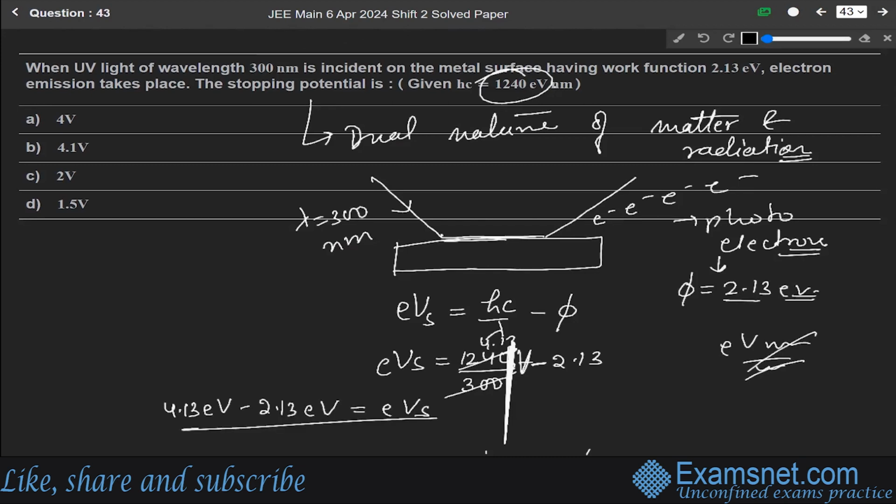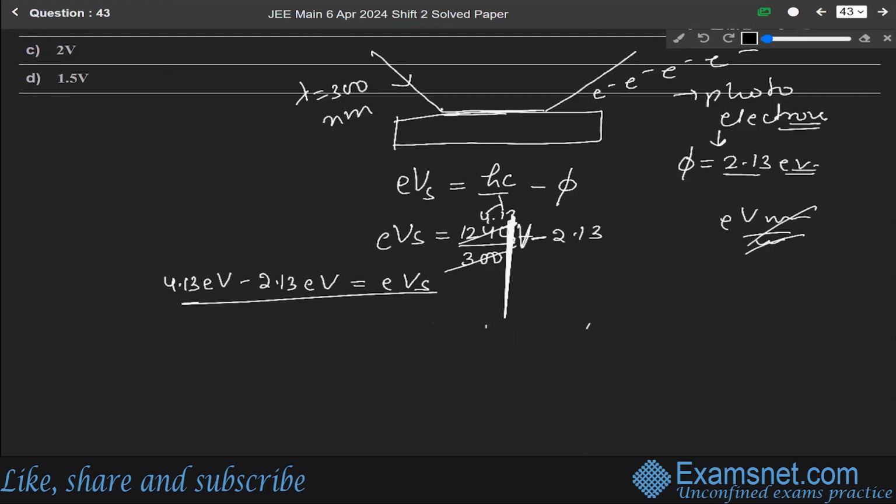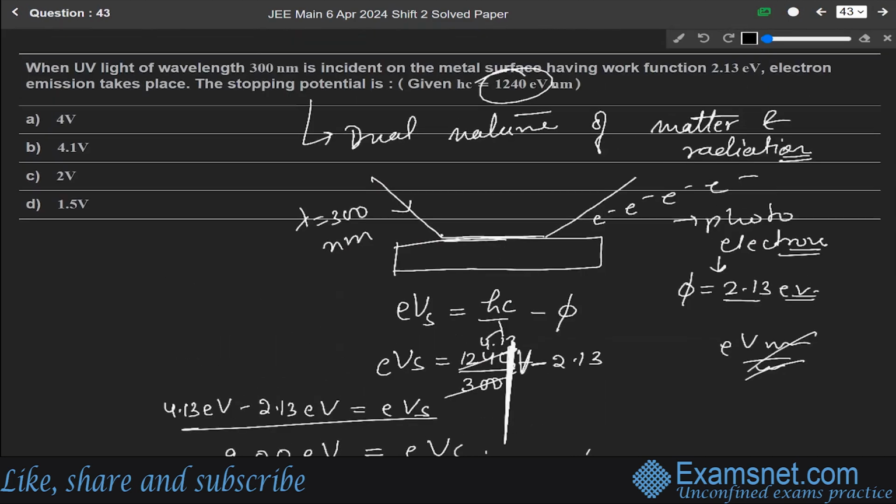So solving it, we get 2.00 electron volt will be eVs. So eVs will be equal to 2 volt. So the stopping potential here is 2 volt. Option C is the correct answer.